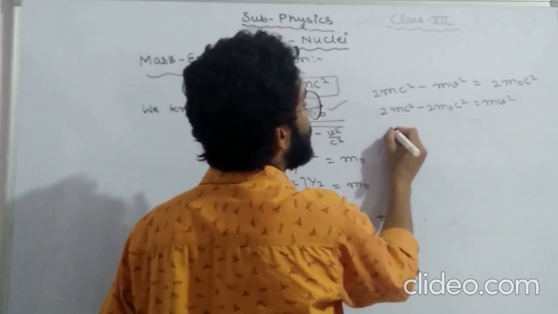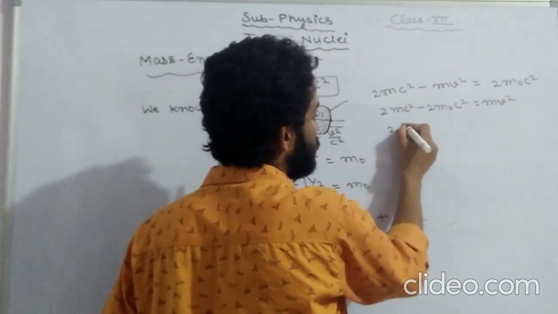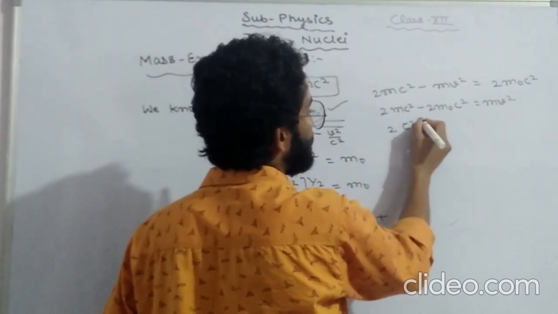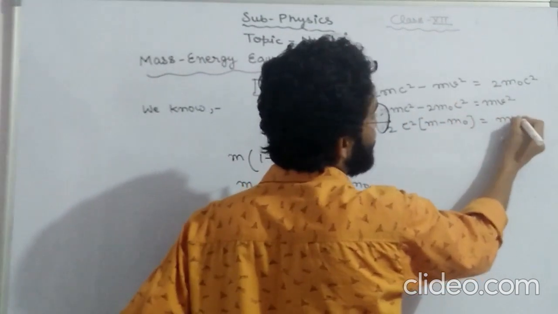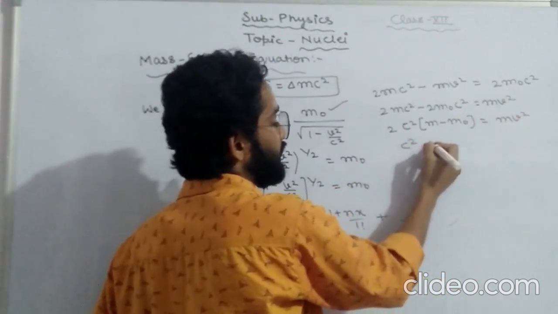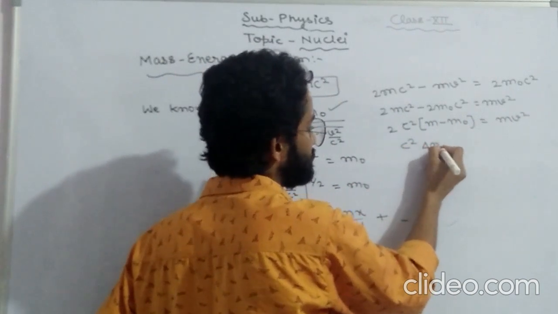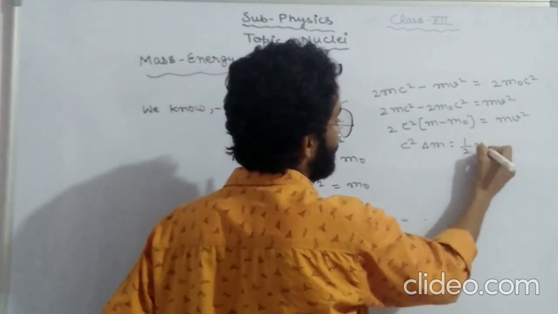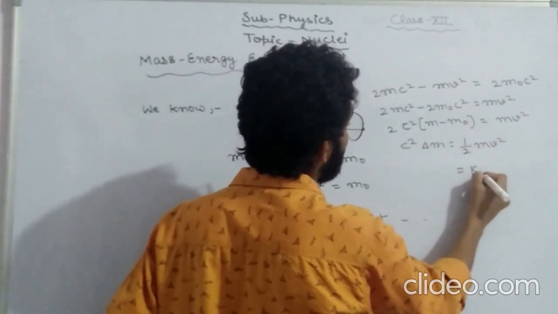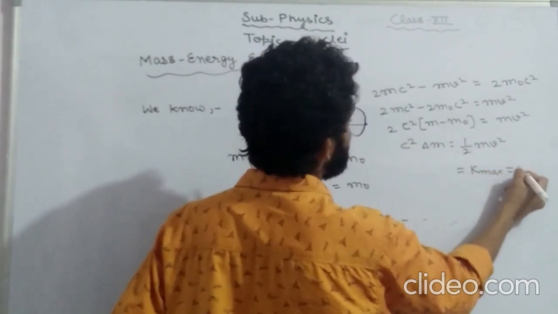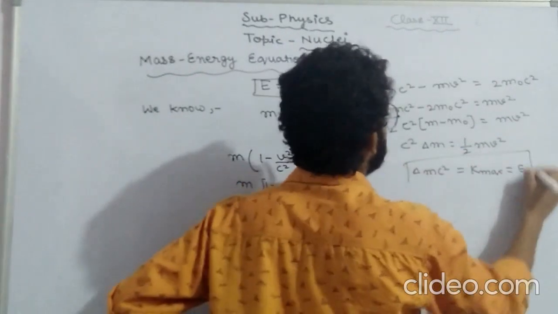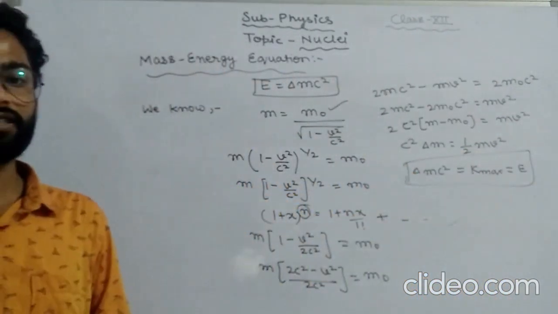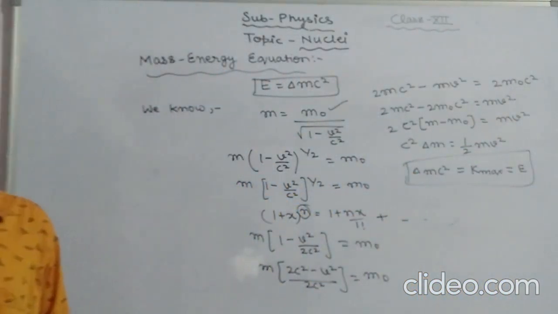Taking 2c square as common, M minus m naught, here is delta m, and this is half mv square. This is the value of K max, or it is written as E, and this one is delta m c square. So this is the proof of E equals delta m c square. This equation is called the mass energy equation.